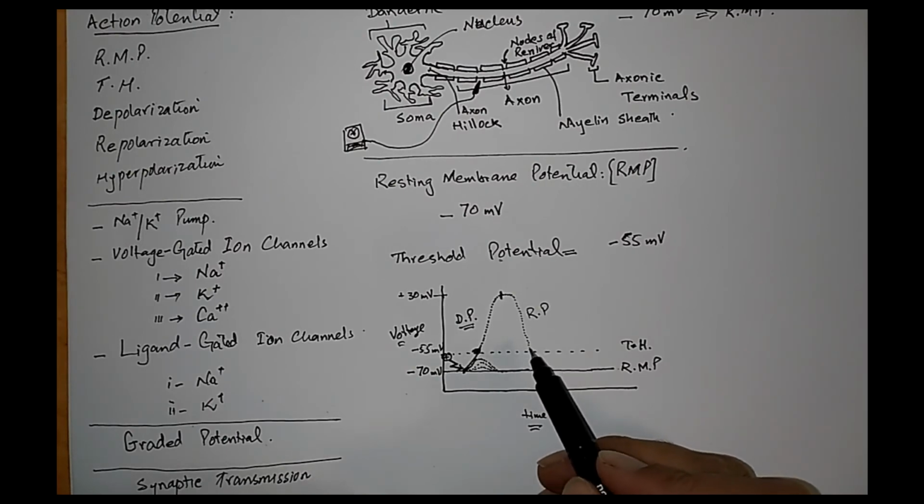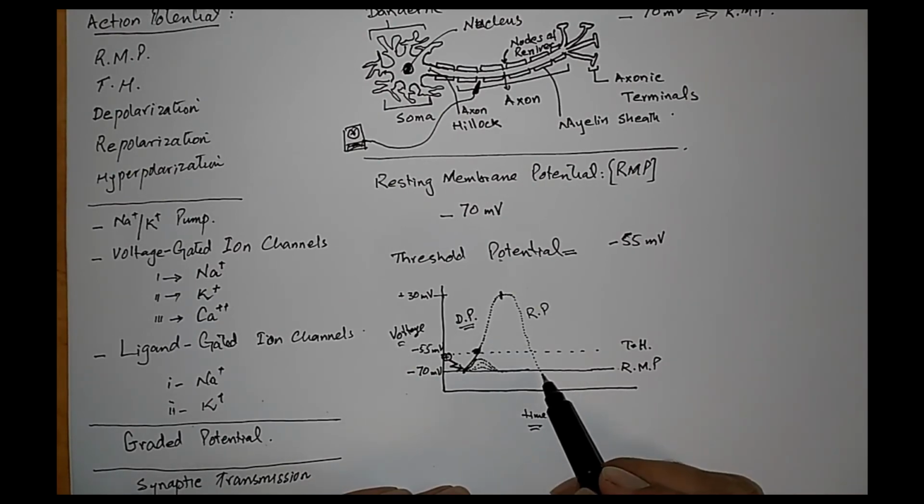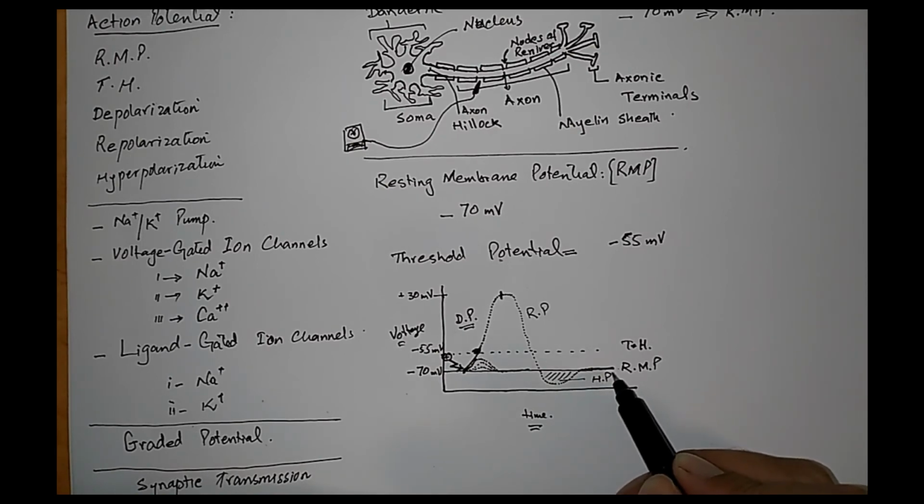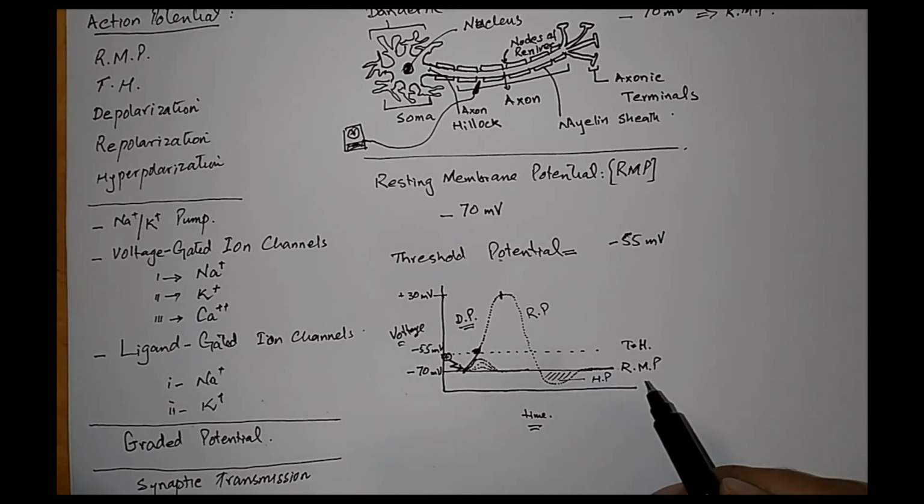But this process, this change in the charge, does not stop straight away at the resting membrane potential; rather it goes a little bit below the resting membrane potential and then it is restored, right? So this point which is below the resting membrane potential is called hyperpolarization, and then finally the resting membrane potential is restored. Okay, so that was the mechanism of the generation and movement of the action potential in terms of the change in the polarity of the cell membrane.